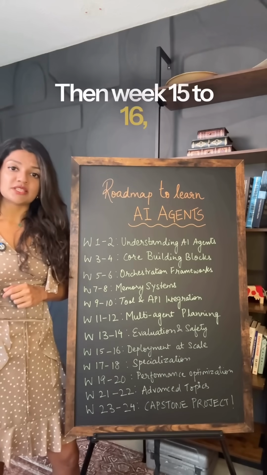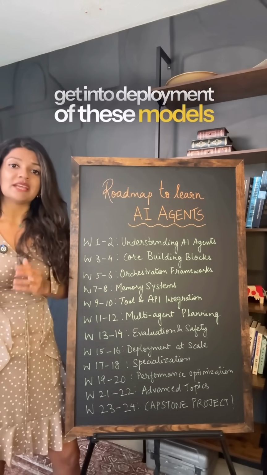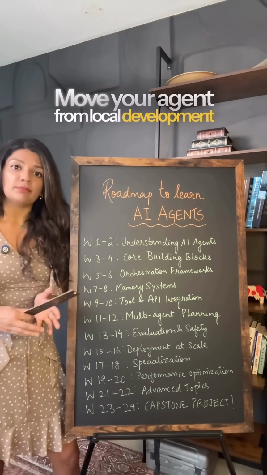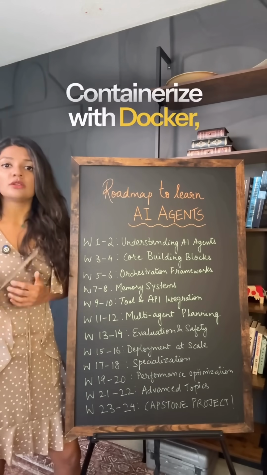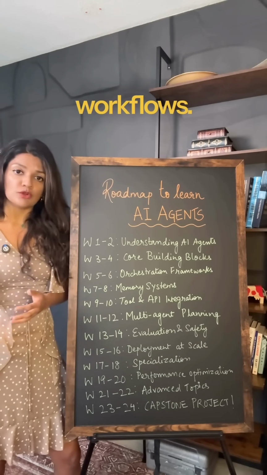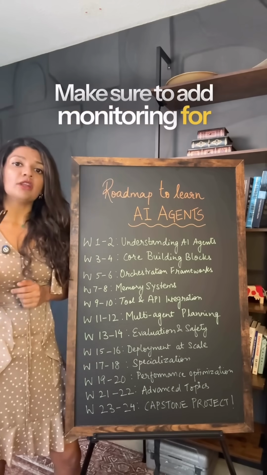Then week 15 to 16, get into deployment of these models at scale. Move your agent from local development to the cloud. Containerize with Docker, run on Kubernetes, or set up async workflows. Make sure to add monitoring for uptime and drift.